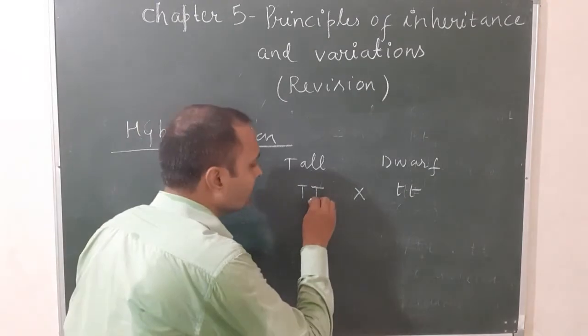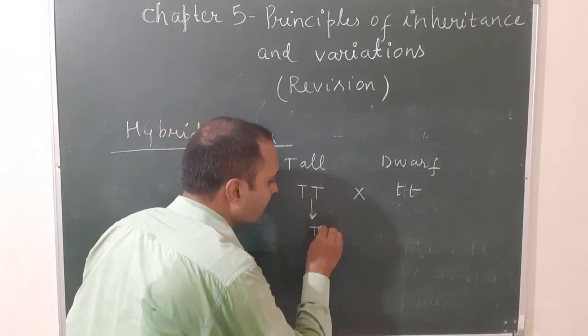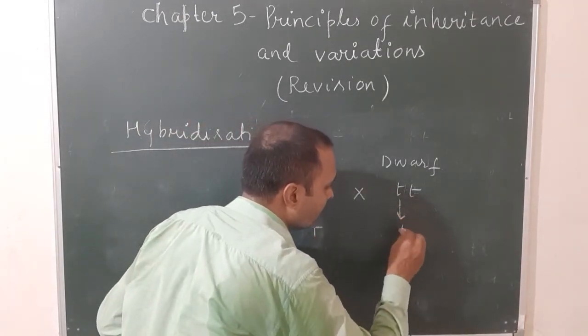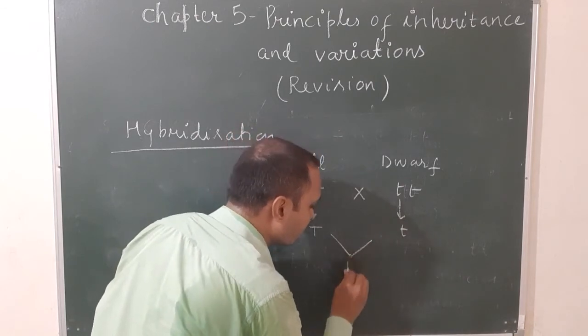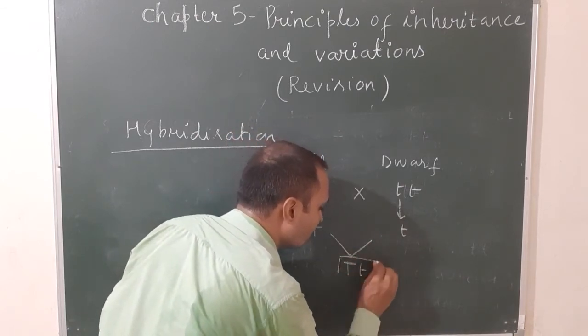This plant will produce gamete capital T, this plant will produce gamete small t, and finally it will give the first generation progeny, that is capital T small t.